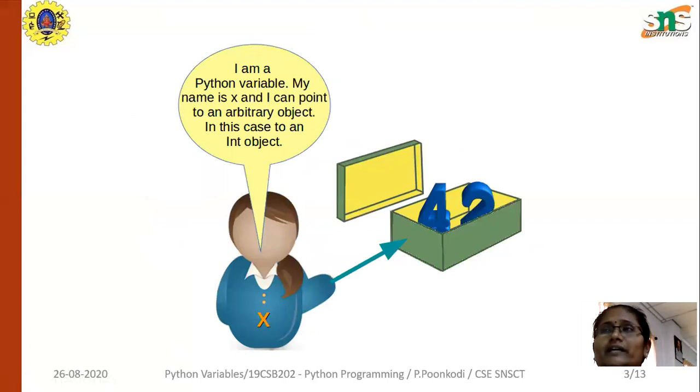You can consider this: I have a variable x. If I assign it the value 42, then automatically x belongs to which data type? Of course, it is automatically an integer data type, because 42 is an integer value, right?